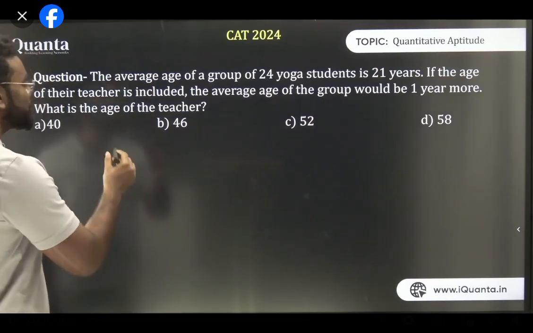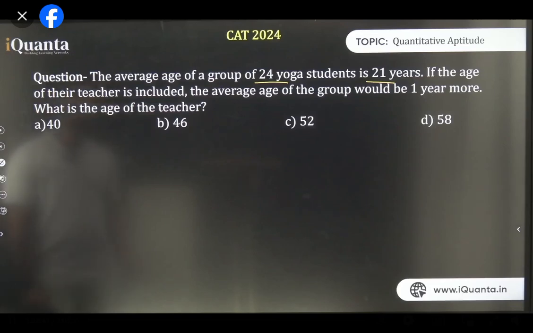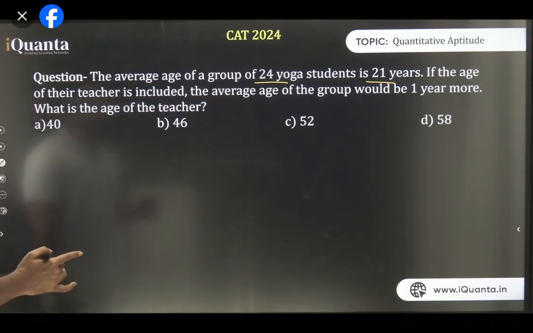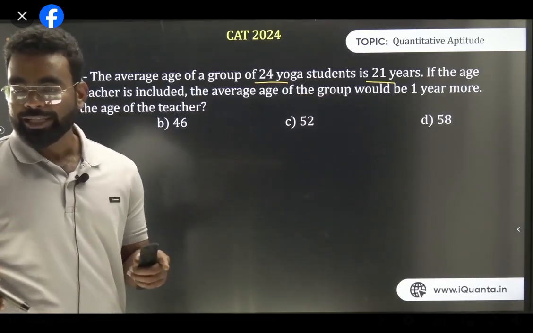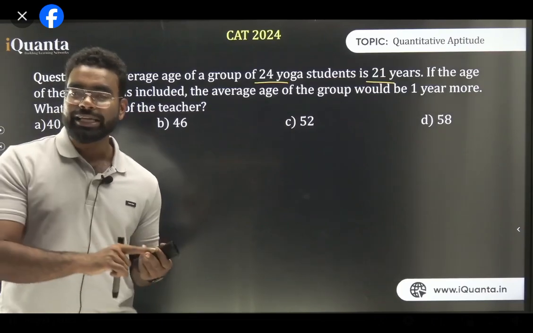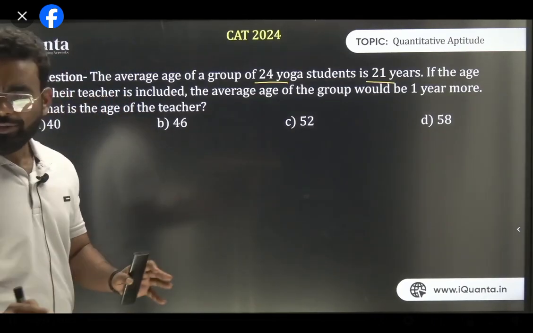The first thing we can start with: 24 students are there and the average is 21 years. The question is: the average age of a group of 24 students is 21. The age of their teacher is included, and the average age of the group would be 1 year more. So when there are 24 students, the average was 21. Now when the teacher is included, the average increased by 1. So the question is, what is the age of the teacher? As simple as that. So first I'm giving you the shortest method.